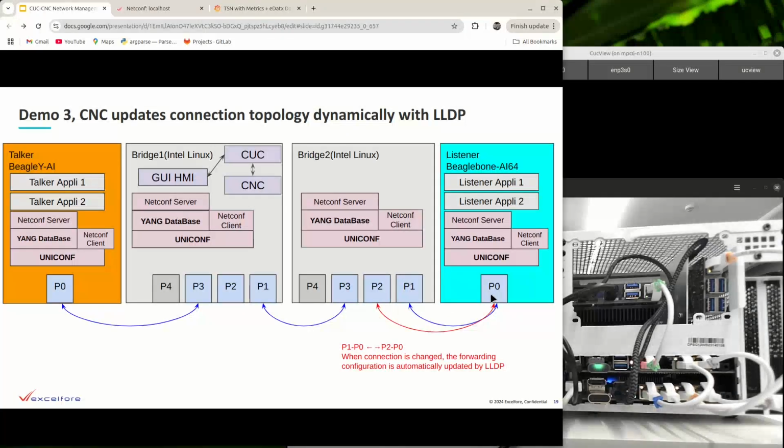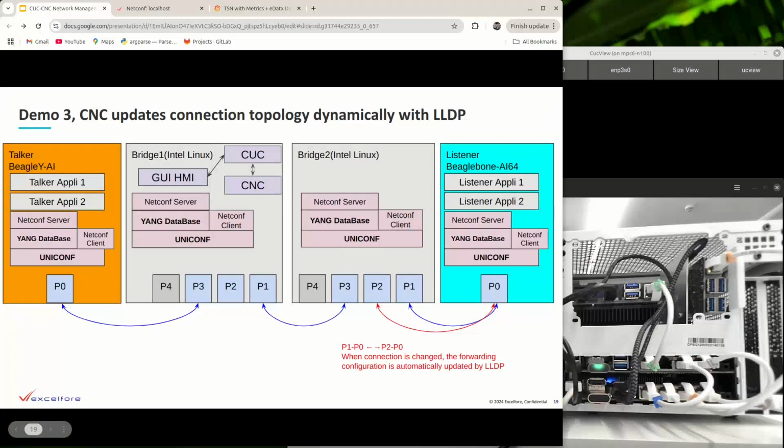And when the listener changes, for example, from P1 to P2 of bridge 2, then static configuration needs to be changed. The program needs to restart. But using LLDP, dynamically monitoring what is connected and looking at LLDP data, CNC can dynamically update the link.